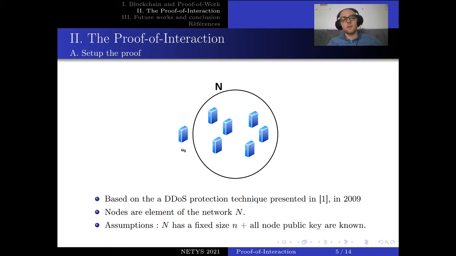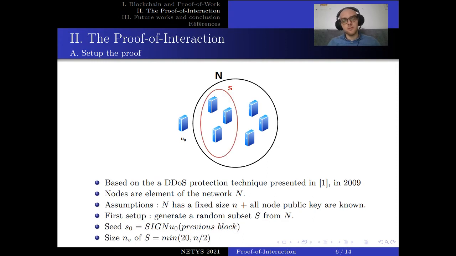And in our example, we will be the node U0. So the first step for U0 is to select a random subset S of nodes from N. This subset is randomly generated, and the seed is the signature by U0 of the previous block.